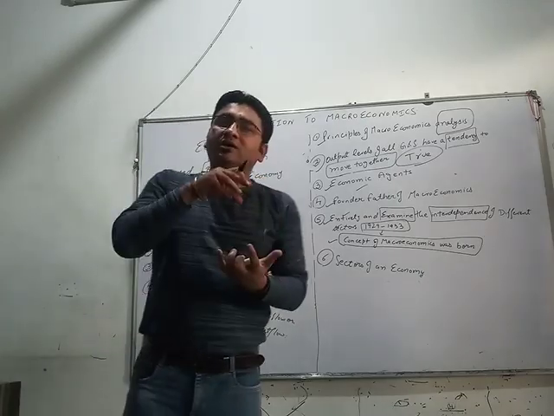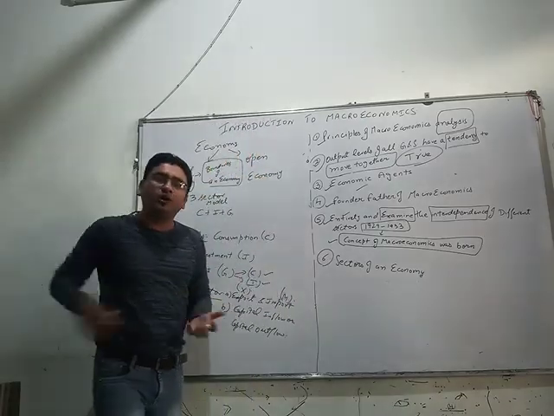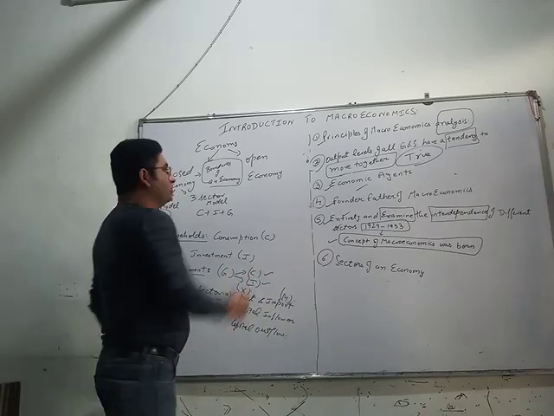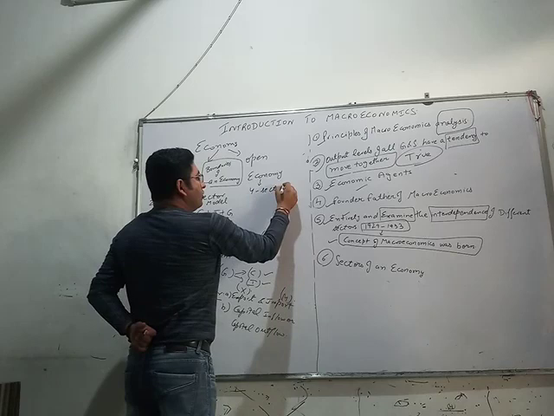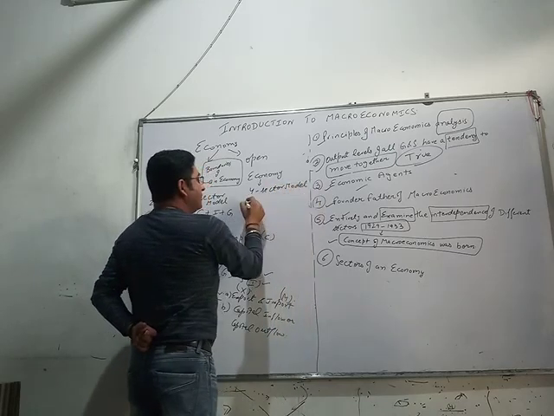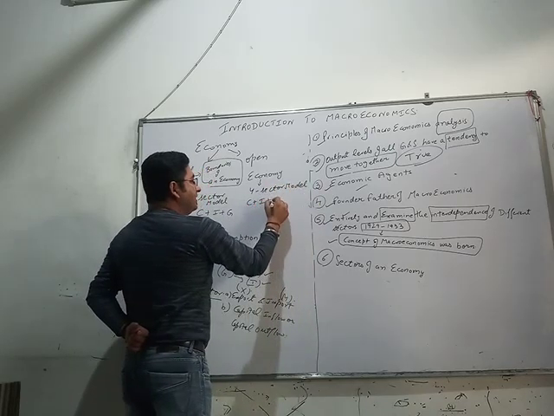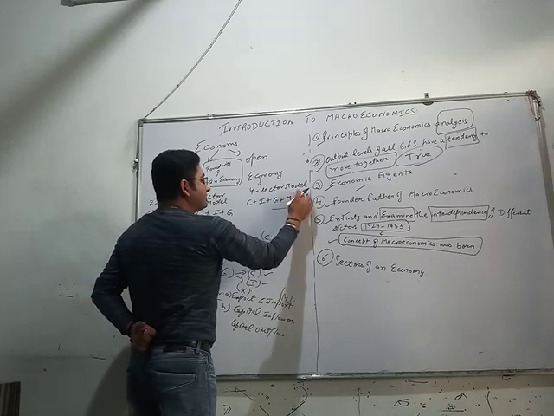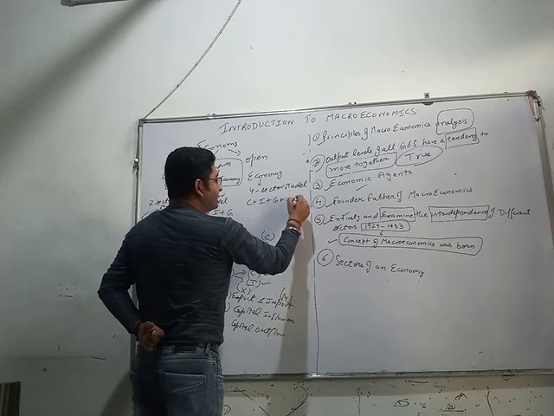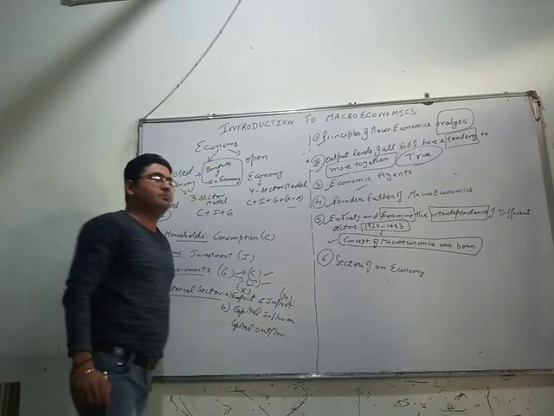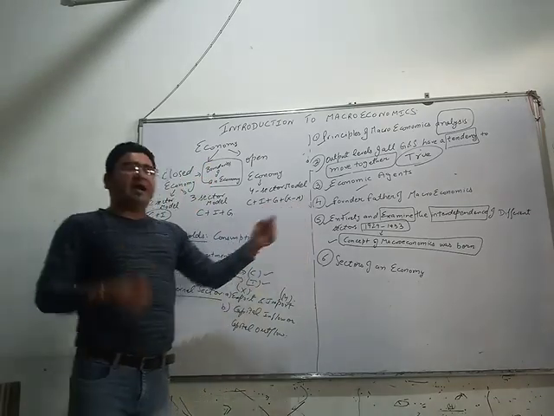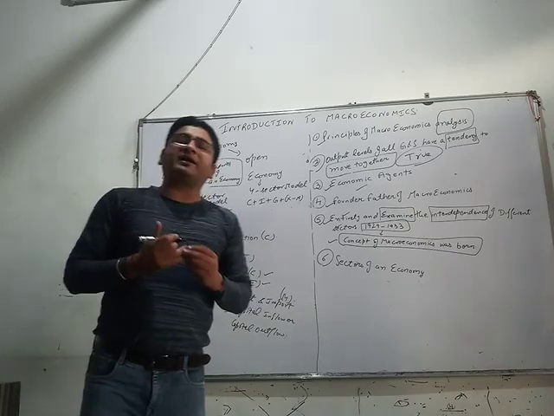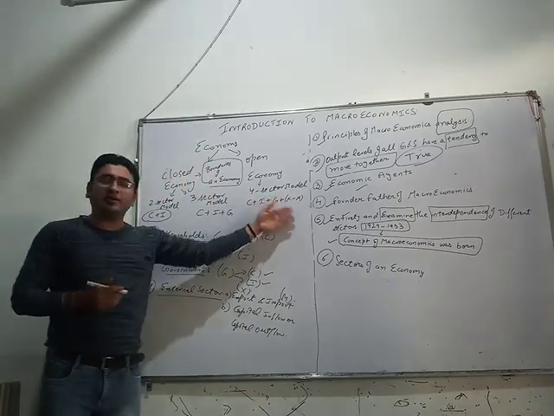So any economy which deals with the rest of the world is called an open economy. It is a four sector model. It has C plus I plus G plus X minus M. Why is it X minus M? That we will understand in the next chapter, that is national income.